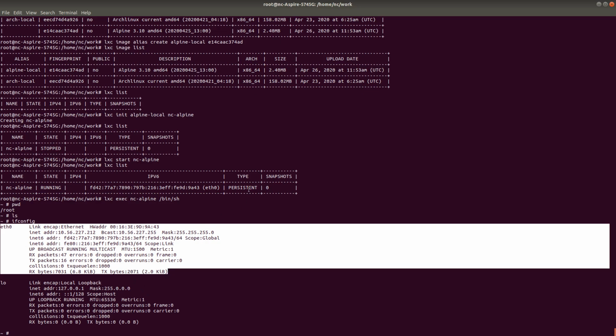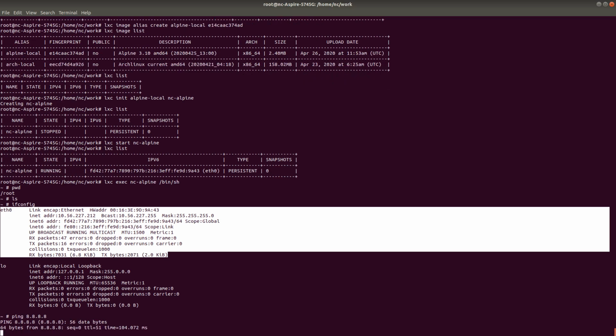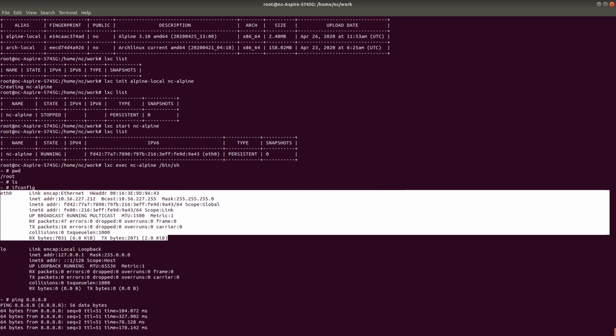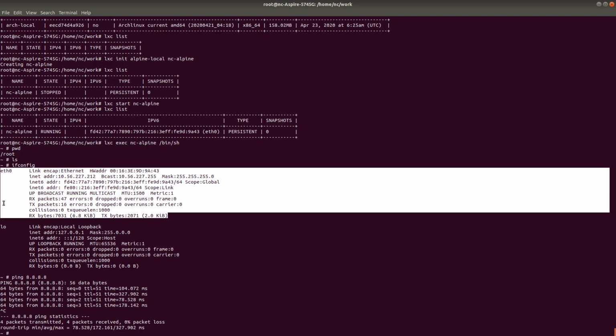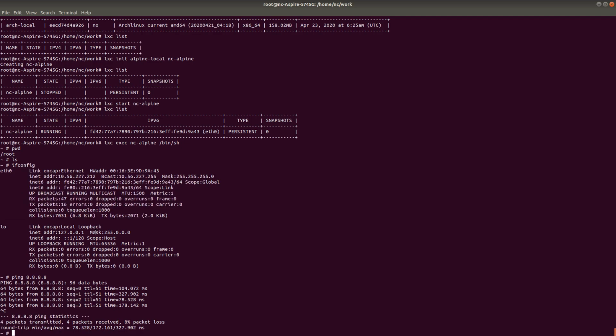This is basically called an LXC bridge. The root operating system that I'm running, Ubuntu here, is creating a virtual network out of that root operating system, and this is named the LXC bridge. I'll show you that. Whenever I run a command, say I ping the Google DNS, as you can see, I'm getting the response. That means it's connected to the internet. So it is actually going through this virtual network.